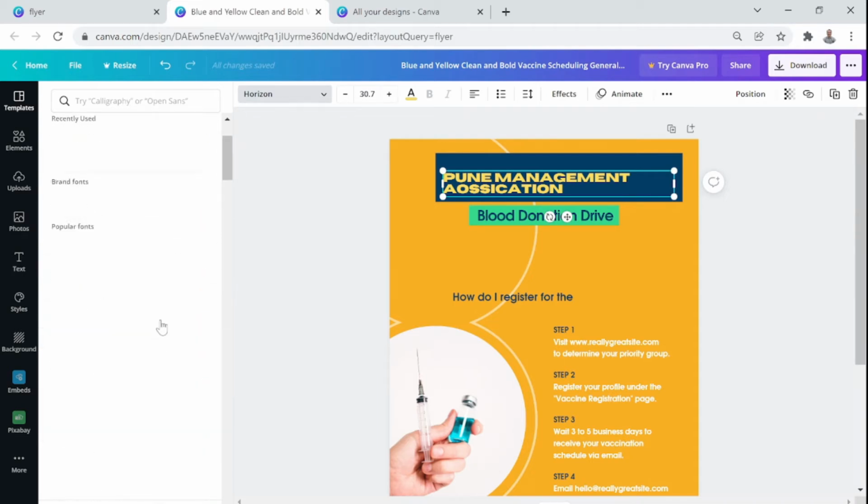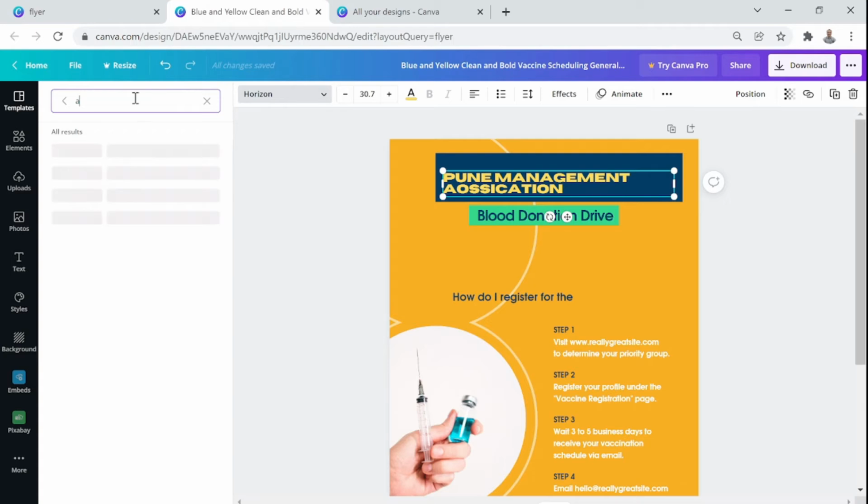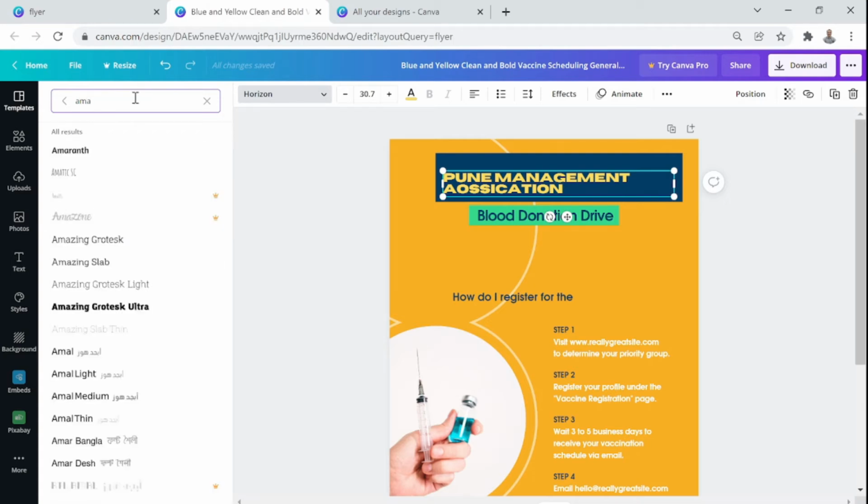Sir, if you search Amarnath, then I am able to find it. So if you write the name in the search option, you will get it. I was trying to do the same thing. I don't know why I didn't get it. Yes, it is there. It's a very nice font. Personally, I really like it.